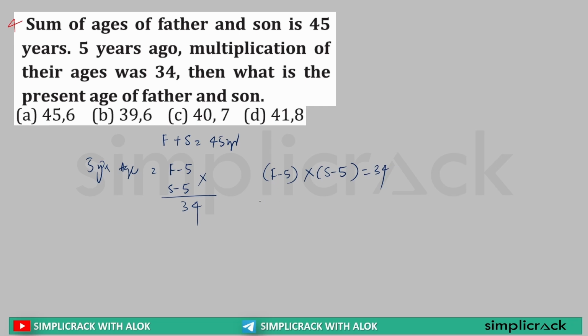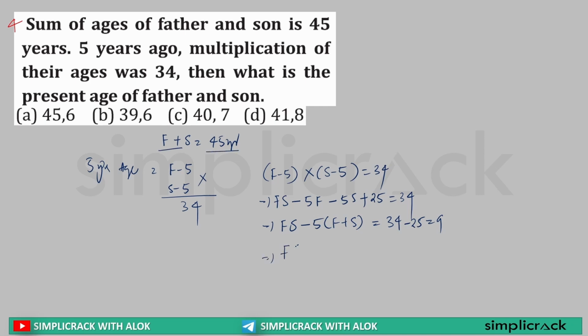So this can be further written as f into s minus 5f minus 5 into s plus 5 into 5, that is 25, is equal to 34. So this can be further written as f into s minus 5 common, so (f plus s) is equal to 34 minus 25, which is equal to 9. Now sir, the age of f plus s is what? 45.